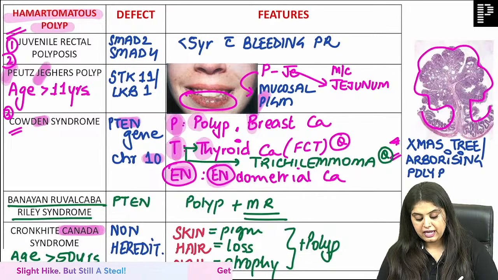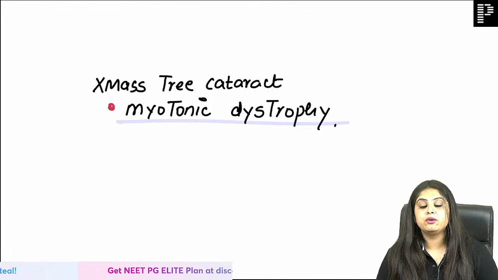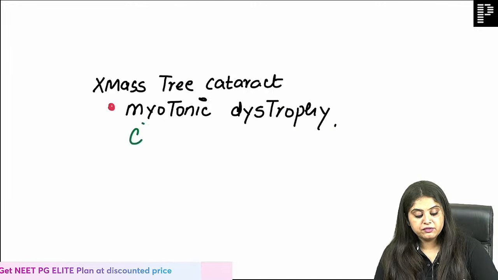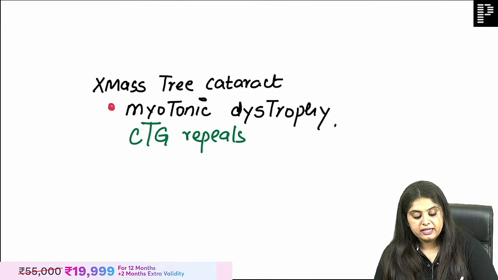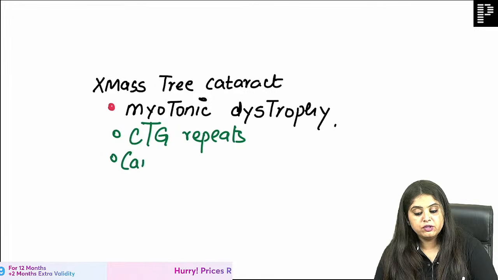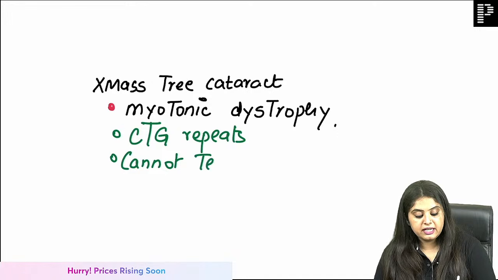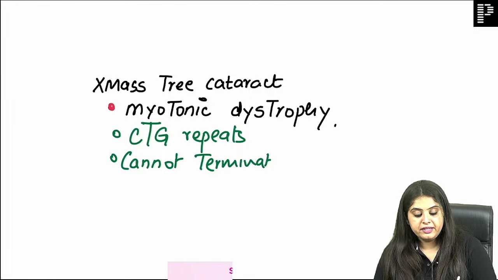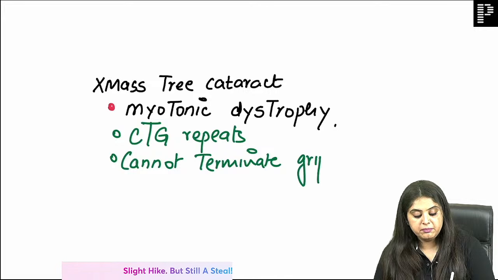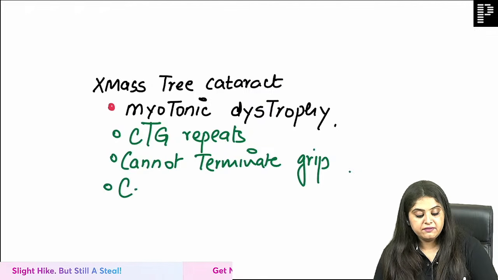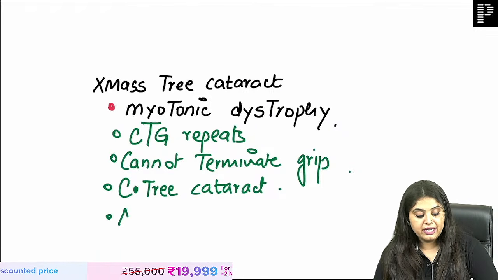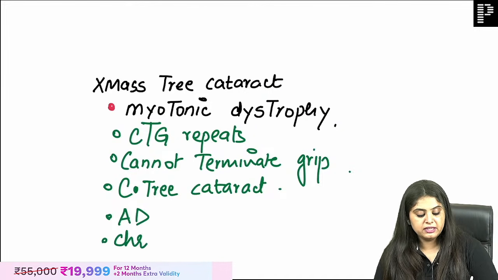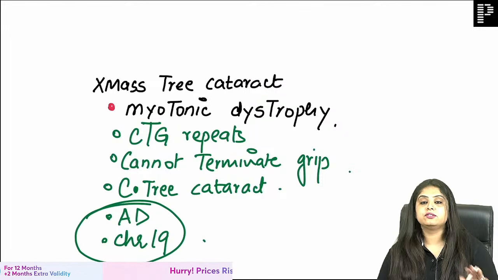Now moving forward, I asked you will tell me everything about myotonic dystrophy. I wrote it this way because it shows you CTG repeats that are going to be there. Then we learn it as CTG because patient classically says that he cannot terminate grip. There is no ability to terminate grip, that is one thing. And the CT will tell you that there is going to be Christmas tree cataract that is going to be present in this patient. Very good guys, it is autosomal dominant. If you told me this much, then tell me the chromosome number also, that is chromosome 19.